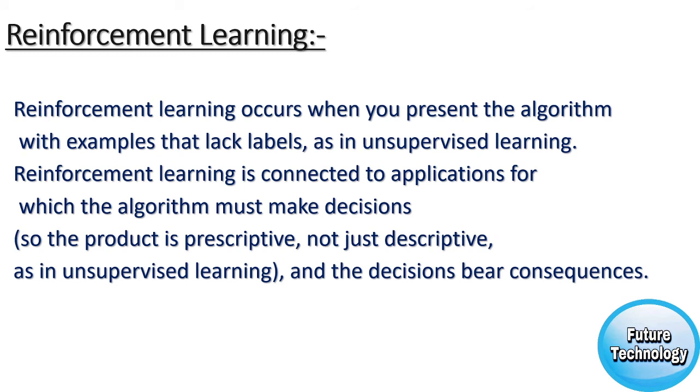In the human world, it is just like learning by trial and error. Reinforcement algorithms usually learn optimal actions through trial and error. Imagine for example a video game in which the player needs to move to certain places at certain times to earn points. A reinforcement algorithm playing that game would start by moving randomly, but over time through trial and error, it would learn where and when it needed to move the in-game character to maximize its point total.